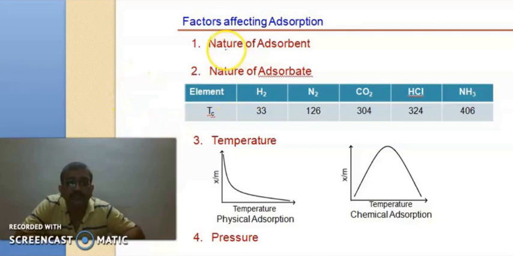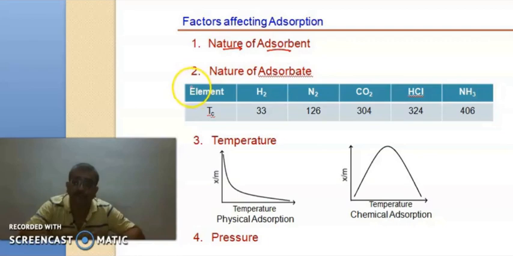Now we will see the factors affecting adsorption. The adsorption is dependent on the nature of the adsorbent, that is the surface which is being provided. If that surface has a high amount of forces of asymmetry, then the adsorption will be higher. So the adsorption process will depend on the nature of the adsorbent.